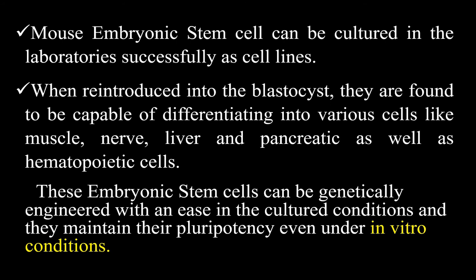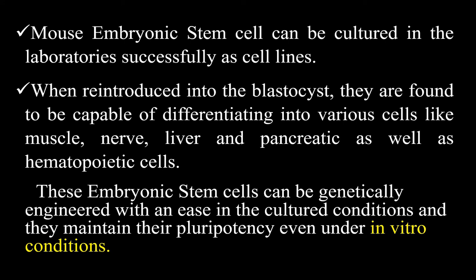Mouse embryonic stem cells can be cultured successfully in laboratories as cell lines. When reintroduced into the blastocyst, they are found to be capable of differentiating into various cells like muscle cells, nerve cells, liver cells, brain cells, or pancreatic cells, as well as hemopoietic cells, that is blood forming cells.